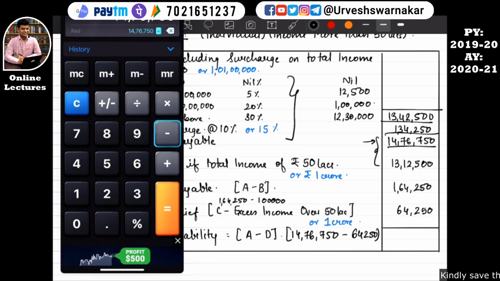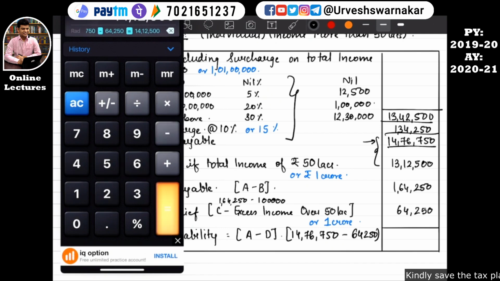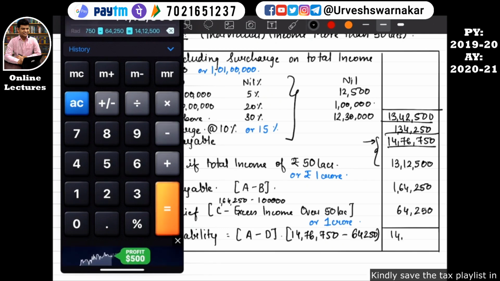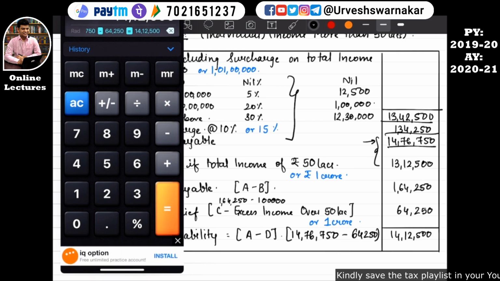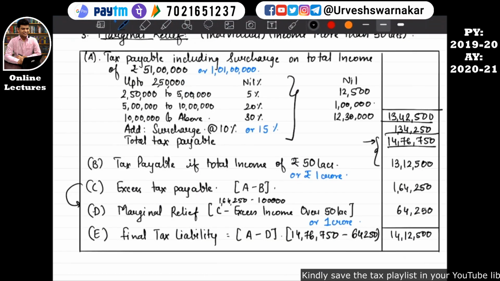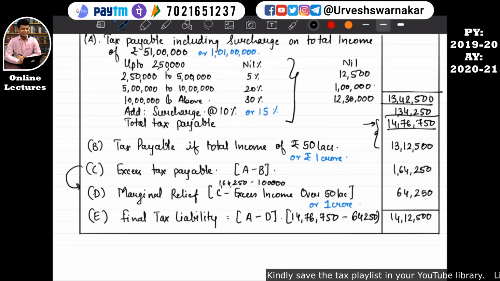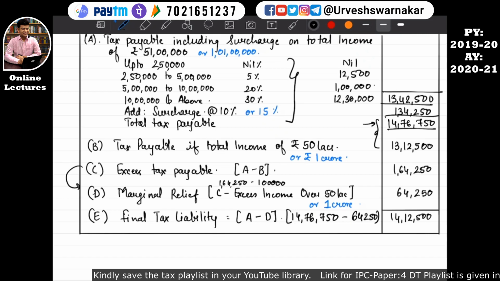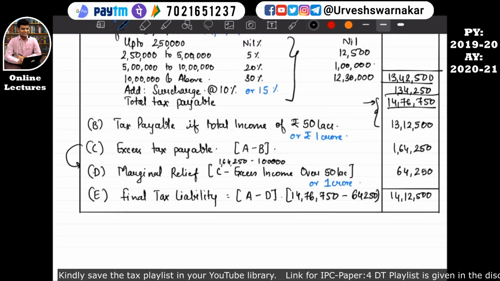76,750 minus 64,250 is equal to 14 lakh 12,500. So you can see that if the assessee has only earned 1 lakh rupees extra, you can't charge 64,250 tax extra on that 1 lakh of income. It is like more than 100% of the tax. So that's why the income tax department has given this relief.